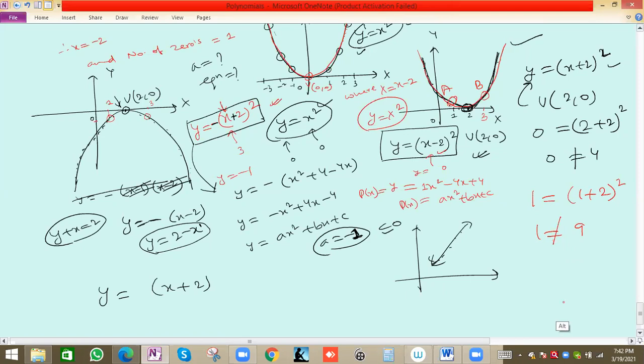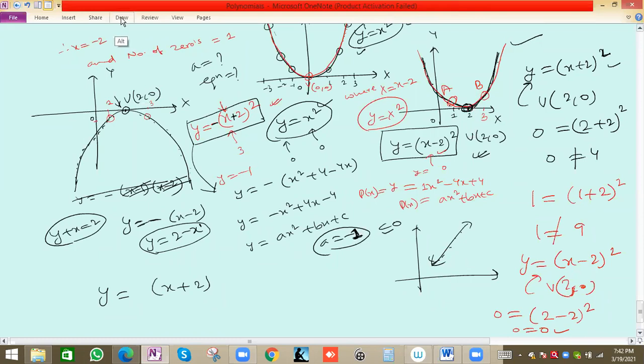So the equation will be such that all the points satisfy it. Now suppose we take y is equal to x minus 2 whole square. Now we can check 1 comma 1 or 2 comma 0. If we take the vertex 2 comma 0, which is lying on the parabola, we check whether it satisfies the equation. y is 0 and x is 2, 2 minus 2 is 0. 0 equals 0, correct, because this equation is for this parabola only, and the vertex 2 comma 0 is lying on this curve. So the point will satisfy the equation.